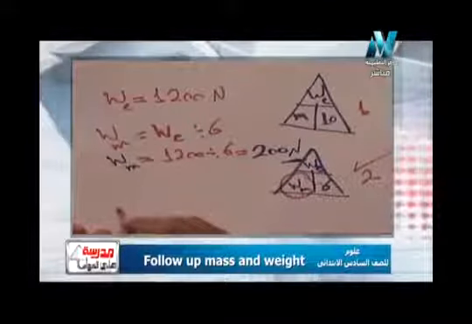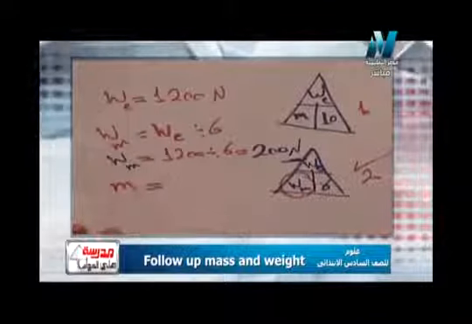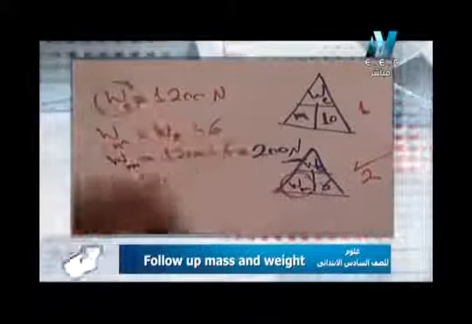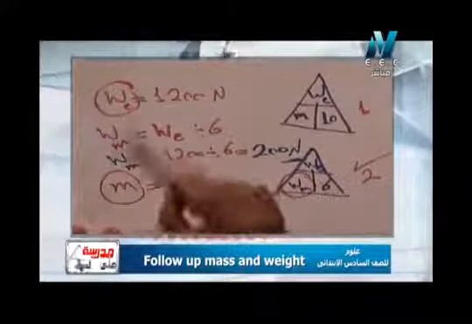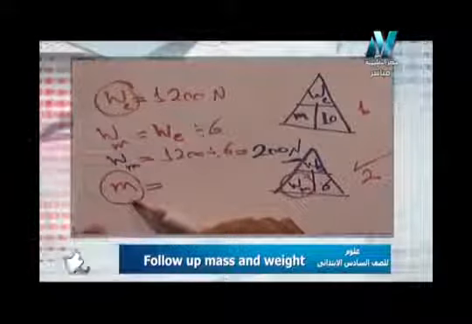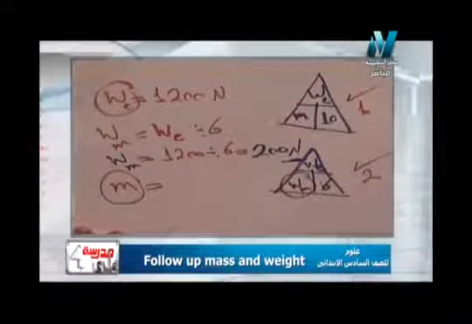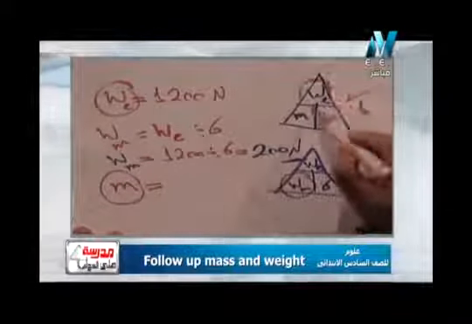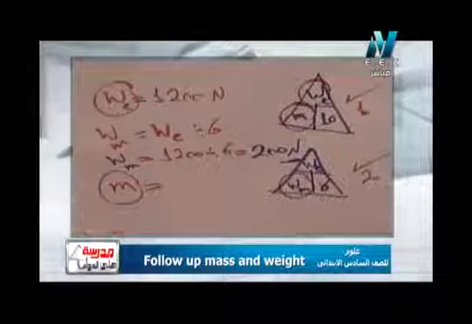The mass on the earth. Look here, I have weight on the earth and I want mass. أنا عندي weight وعايز mass. هستخدم أي rule? Surely the first rule. Why? Because I have weight here and I want mass. يعني بستخدم القانون المناسب للمسألة.